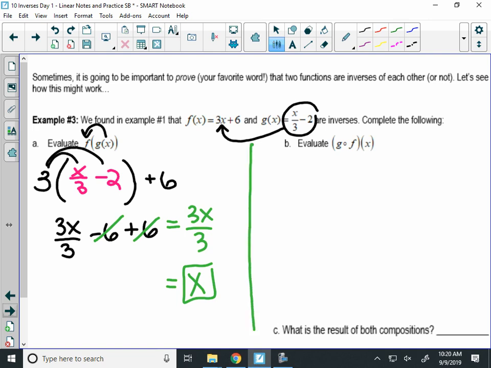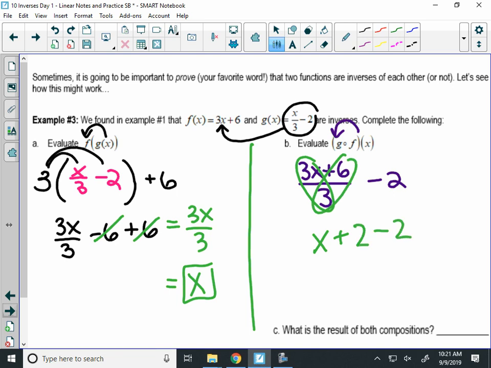Let's compose the other way. Now let's put f into g. Okay, so instead of x here, I'll put 3x plus 6 in the numerator over 3, and then minus 2. So when you get 3x over 3, what does that give you? x, okay, plus 6 over 3, 2, minus 2. What happens with those 2's? They cancel, and you get x. What was the result of both compositions? x. Okay, something happened.